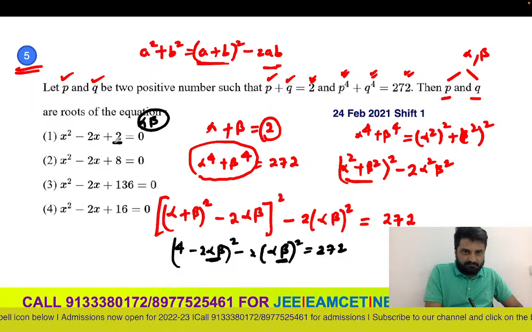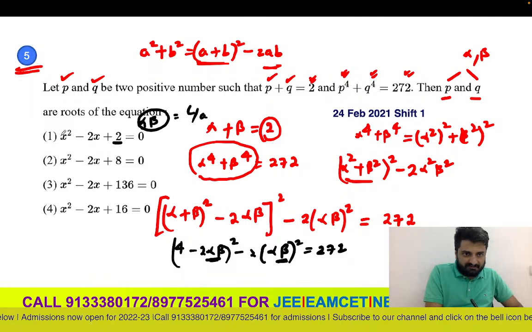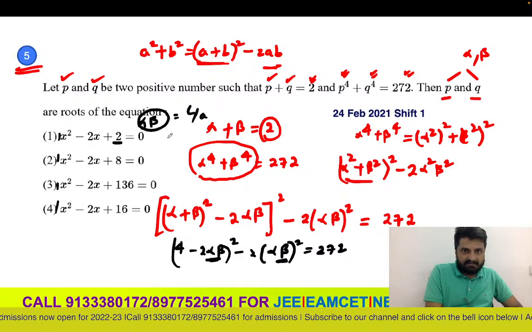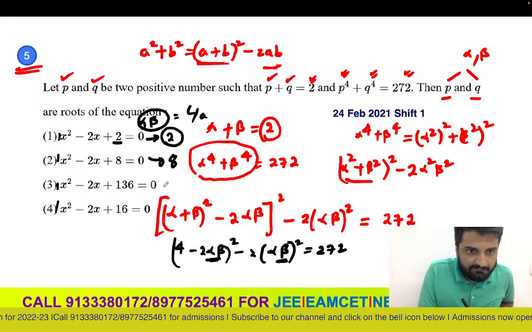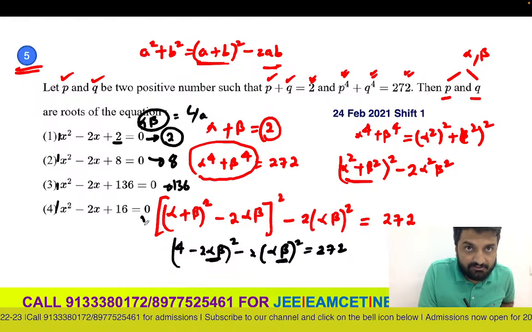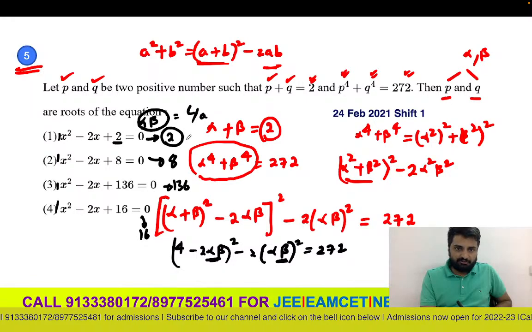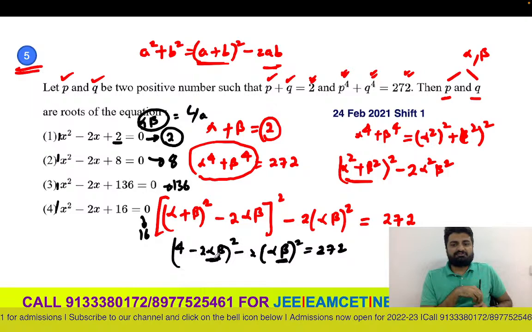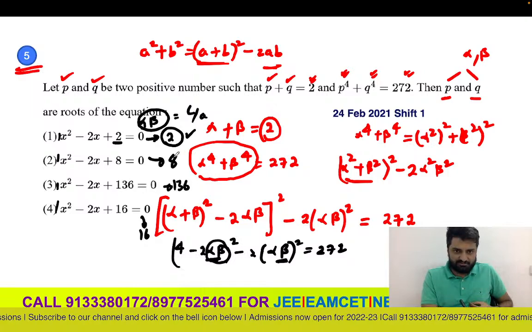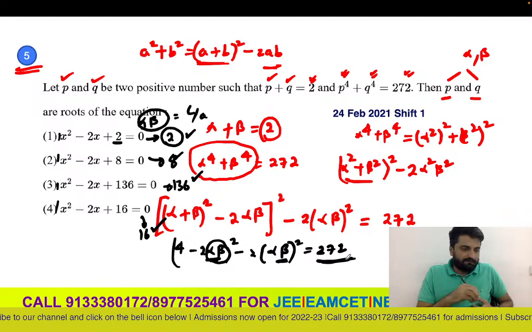First option, alpha beta is nothing but C by A, correct? So what is C here? Everywhere A is 1, so C by A is 2 by 1, which is 2. First option alpha beta is 2, second option alpha beta is 8, third option alpha beta is 136, fourth option alpha beta is 16. So you can just substitute: first option substitute 2 and verify, second option substitute 8 and verify, 136 substitute and verify, 16 substitute and verify. Instead of alpha beta you can put all these values, 2 or 8 or 136 or 16. Whichever option gives you 272, that's the answer.